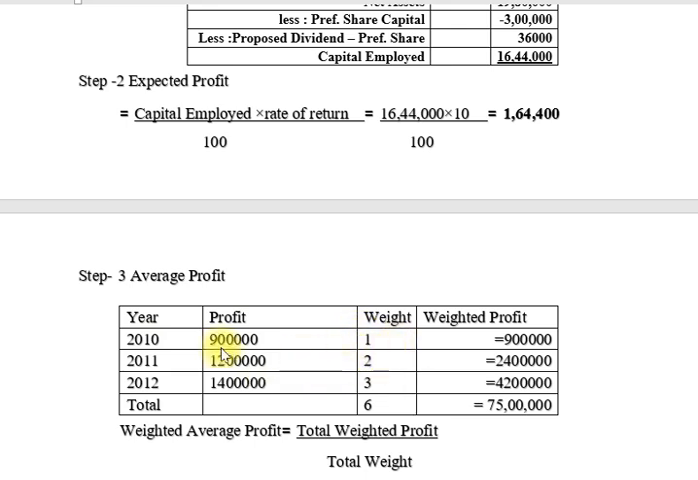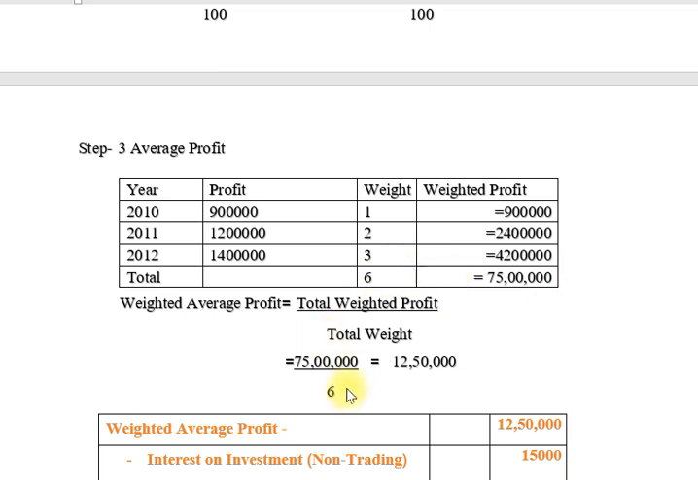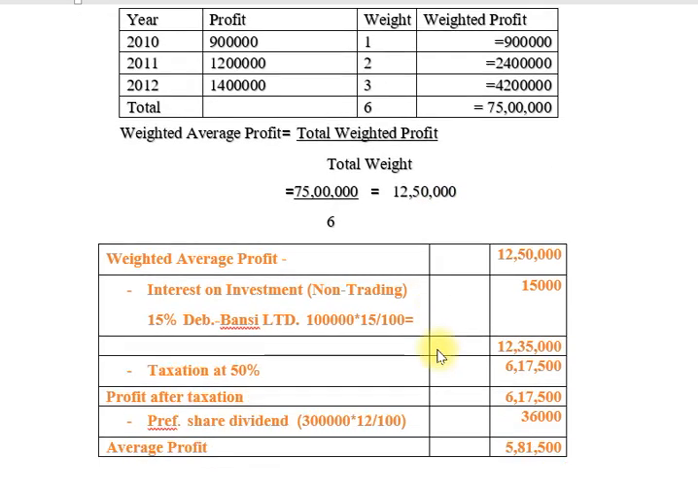Now we make the multiplication, profit multiplied by weight: 9 lakhs, 24 lakhs and 42 lakhs. Now the total of weights is 6 and the total of profit is 75 lakhs. Now find out the weighted average profit. So friends, 75 lakhs upon 6 is equal to 12 lakhs 50,000, our weighted average profit. Now we find out the average profit. So friends, weighted average profit 12 lakhs 50,000 minus interest on investment which is non-trading.